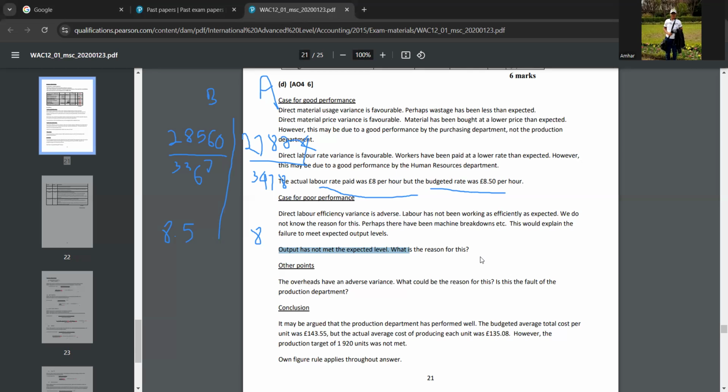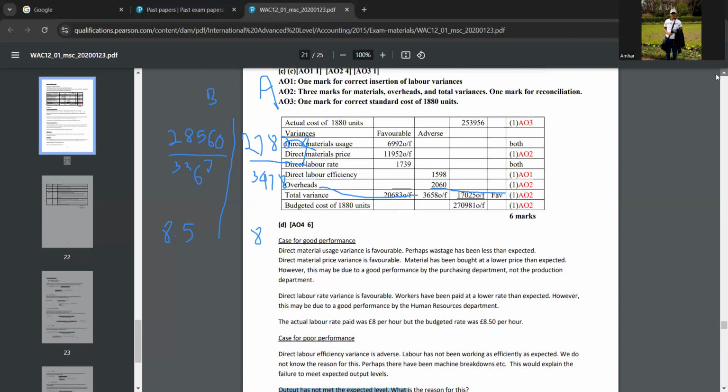Yeah, we can say so. Okay, so what is the reason for this? You can think in your own words and write. You can say even though the per unit cost of material is lower. So can you look at the previous answers? Okay, I'll go back here and show you.